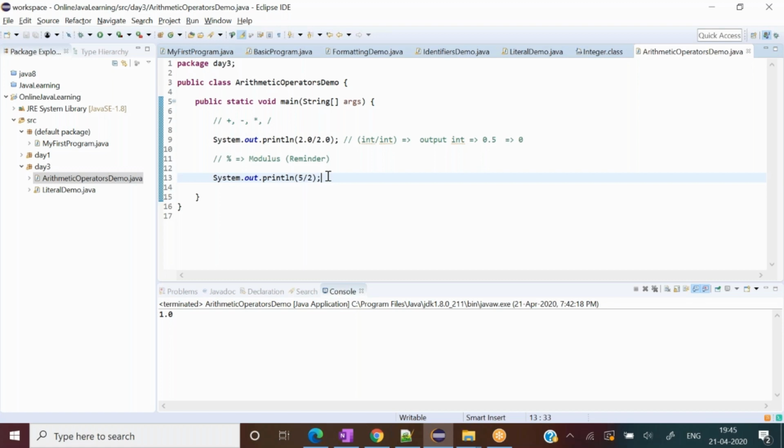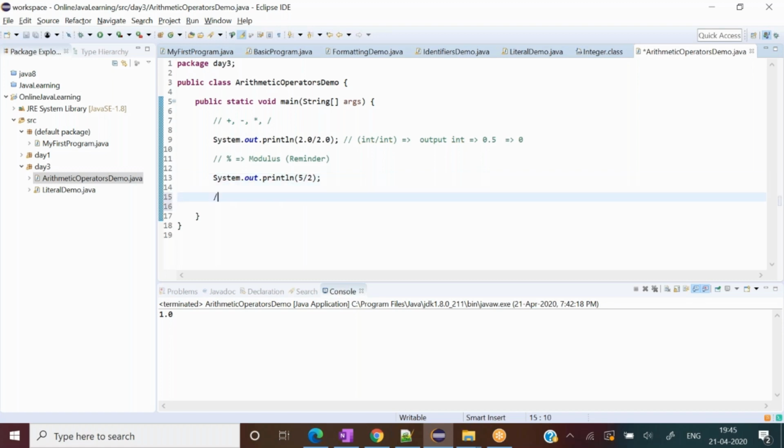Multiplication, division, addition, subtraction anybody can think of straight away, but how do I know practically which program I have to apply the modulus logic in? To answer that question is pretty simple. There are many use cases, but one use case I would like to mention right now.